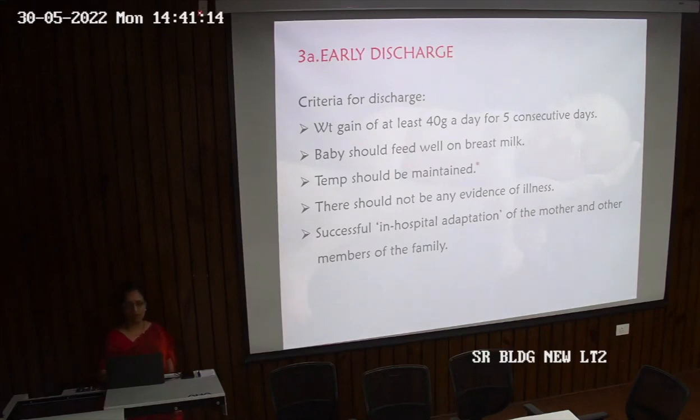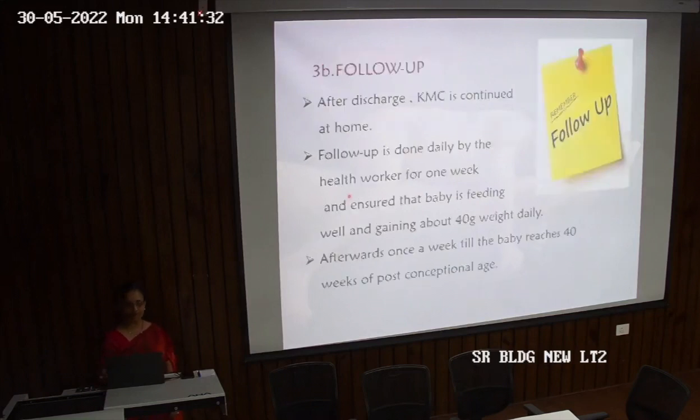The baby is feeding well on breast milk, temperature is being maintained, no evidence of any illness, and there is successful in-hospital adaptation of mother and other members of the family. In that case, we can go for a discharge of the mother and the baby.